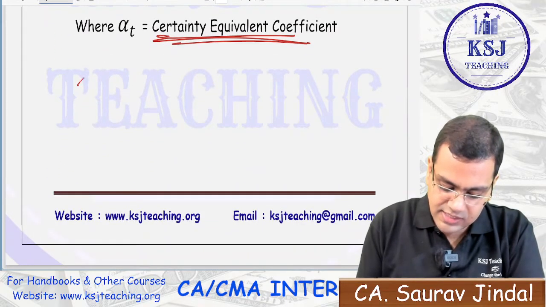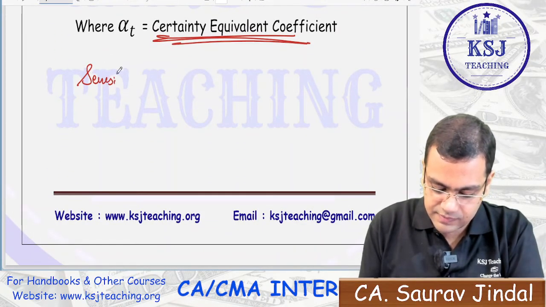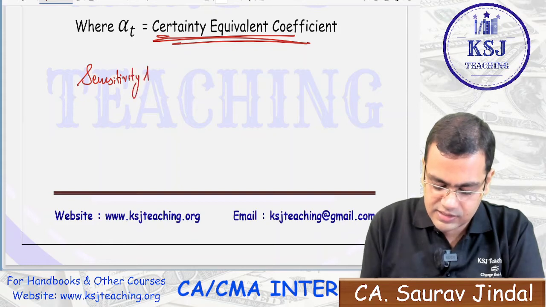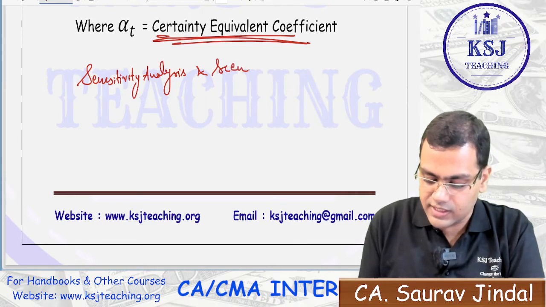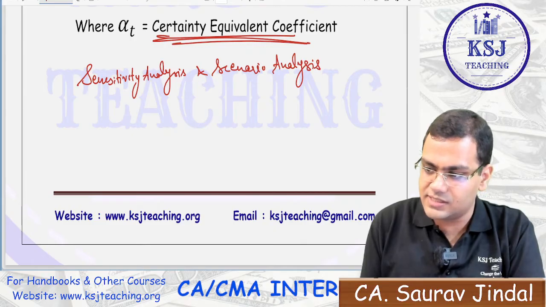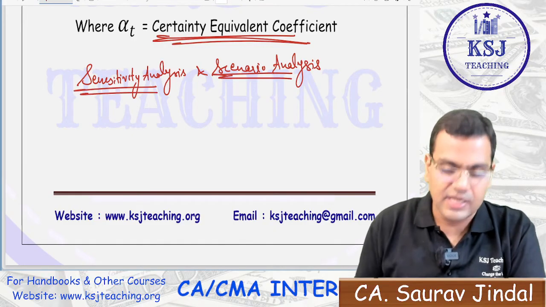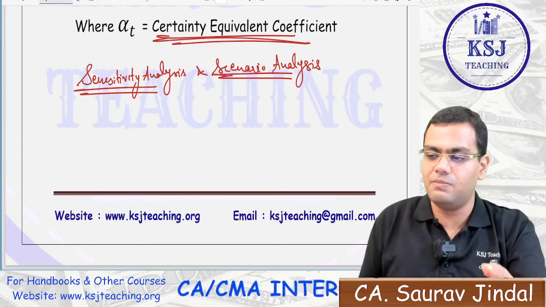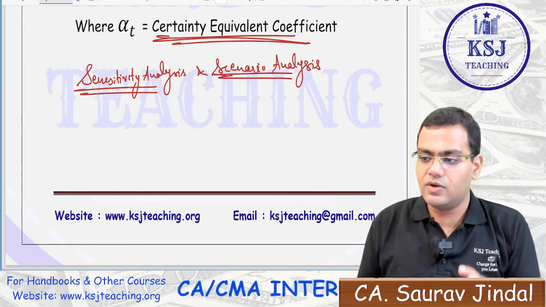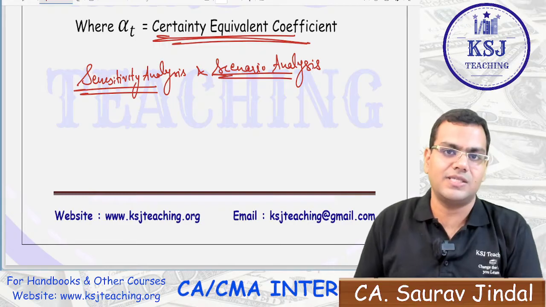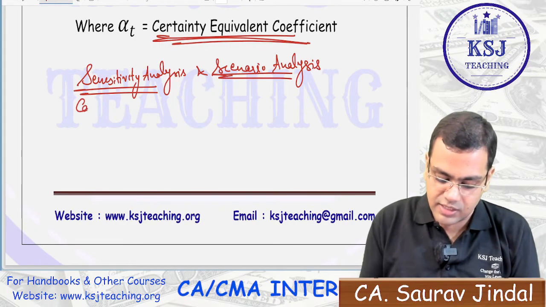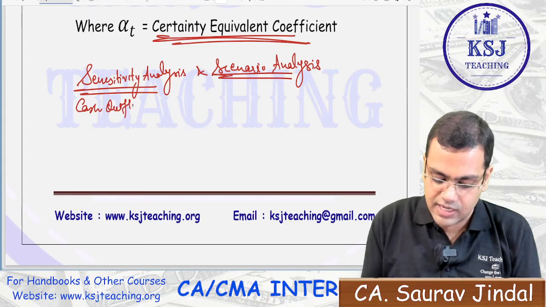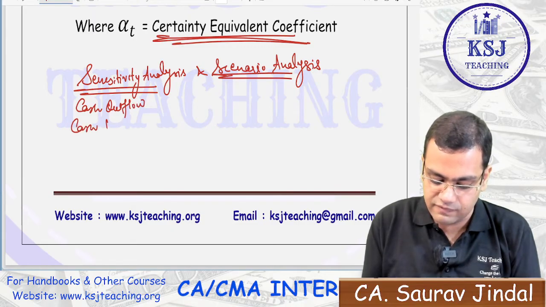Then there is sensitivity analysis and scenario analysis, right? What is sensitivity analysis? I'll just quickly go through it. Sensitivity analysis says you are calculating the NPV based on certain elements. It can be the discounting rate, it is based on cash outflows, it is based on cash inflows, it is based on your discounting rate.